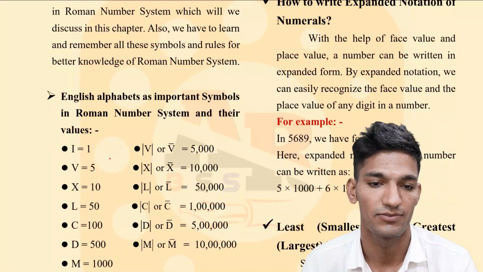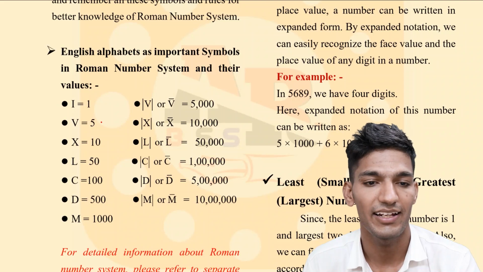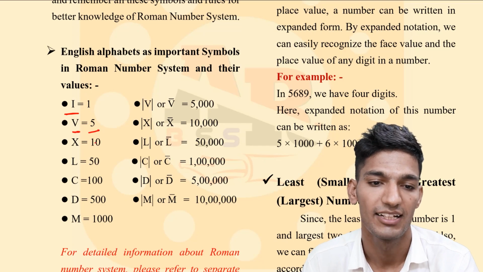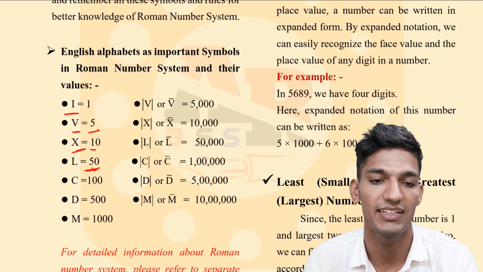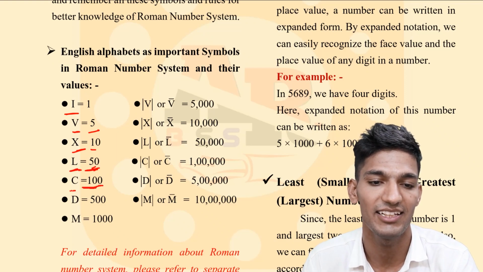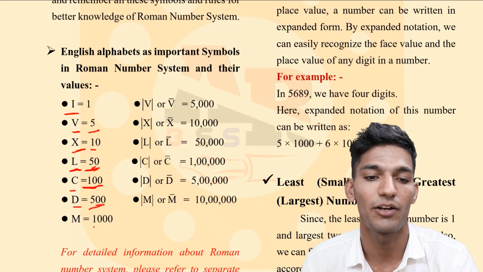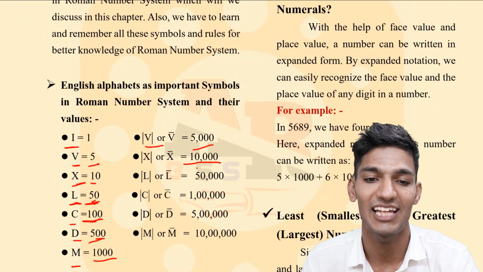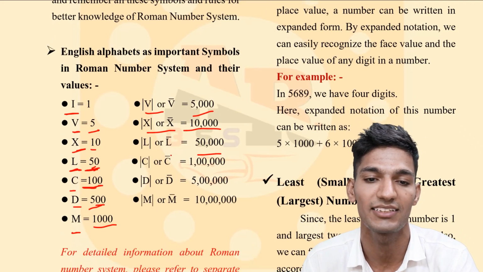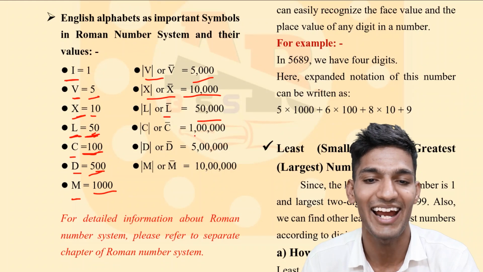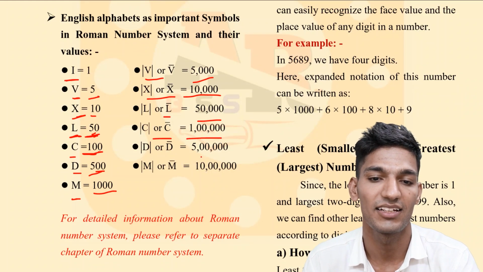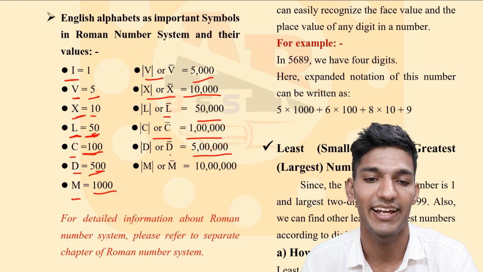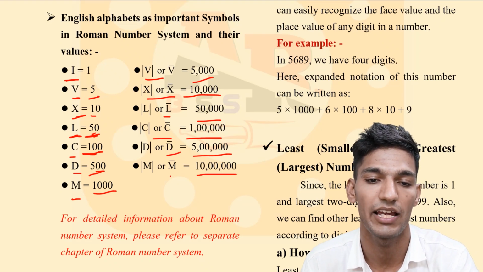You can see here in the Roman number system, the number 1 is written as I, 5 is written as V, 10 as X, 50 as L, 100 as C, 500 as D, and 1,000 as M. The number 5,000 is written as V bar, 10,000 as X bar, 50,000 as L bar, 1 lakh as C bar, 5 lakh as D bar, and 10 lakh as M bar.